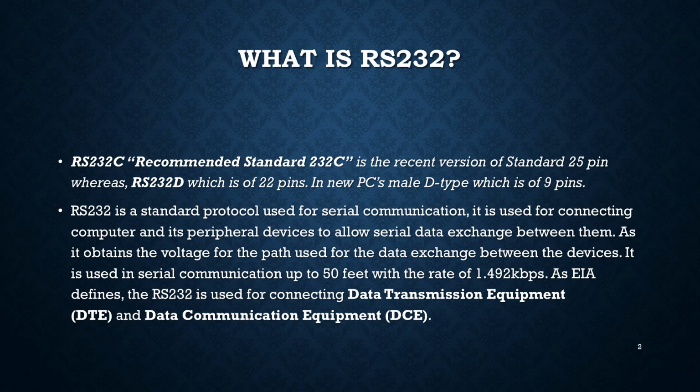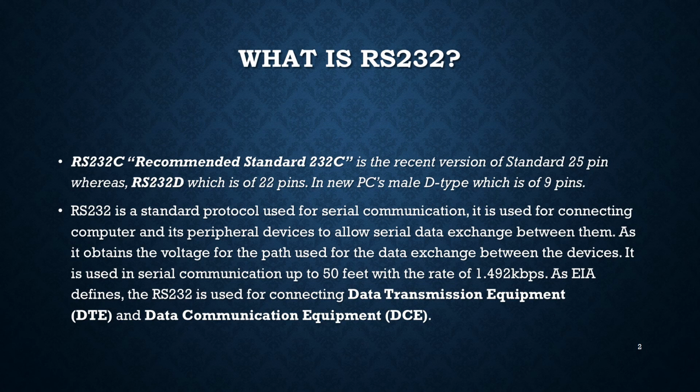It is used in serial communication up to 50 feet with a rate of 1.492 kbps. As EIA defines, RS-232 is used for connecting data terminal equipment, that is DTE, and data communication equipment, that is DCE. It uses DB25 or DB9 pin connectors, and we can connect these two equipments.